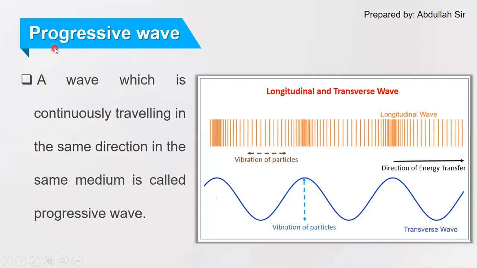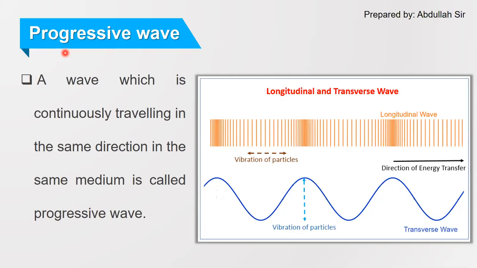So the word progressive itself is a very descriptive word. It is made up of progress, and progress is nothing but to move forward. So a progressive wave is nothing but the wave which is continuously traveling in the same direction, in the same medium, without any reflection or transmission from another medium.